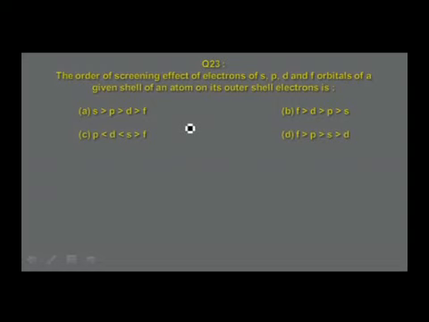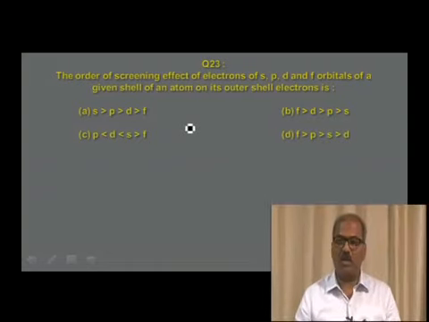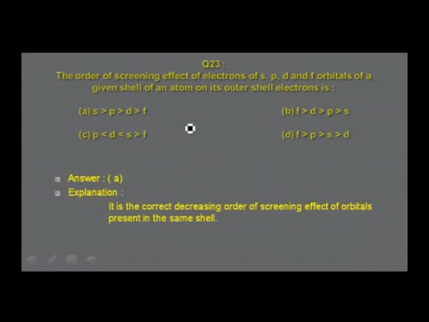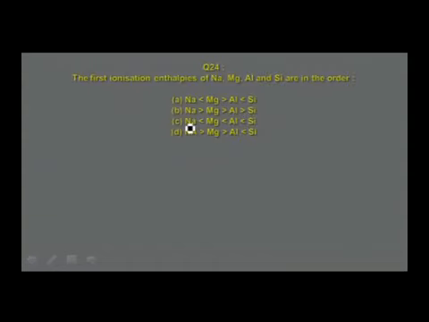The order of screening effect of electrons of s, p, d and f orbitals of a given shell of an atom on its outer shell electron is in the order. Option A, s greater than p greater than d greater than f. Option B, f greater than d greater than p greater than s. Option C, p less than d less than s greater than f. Option D, f greater than p greater than s greater than d. The answer for the given question is option A, that is s greater than p greater than d greater than f. We shall now move to the next question.